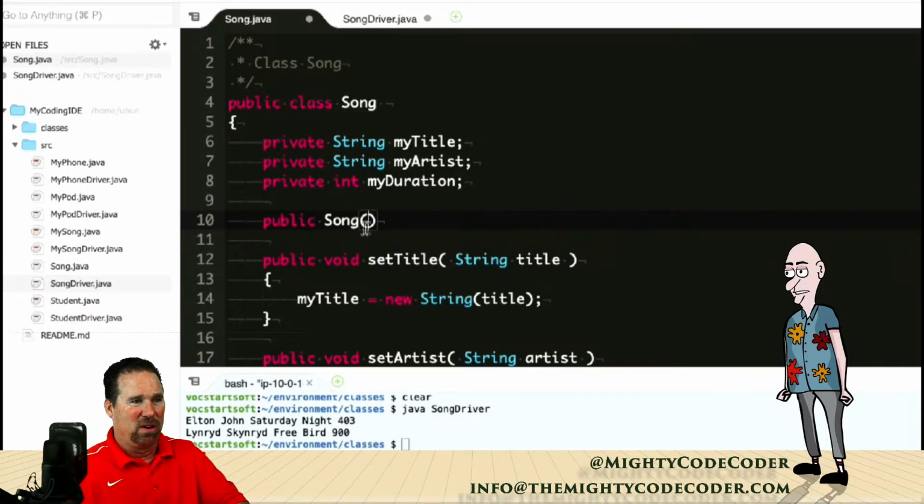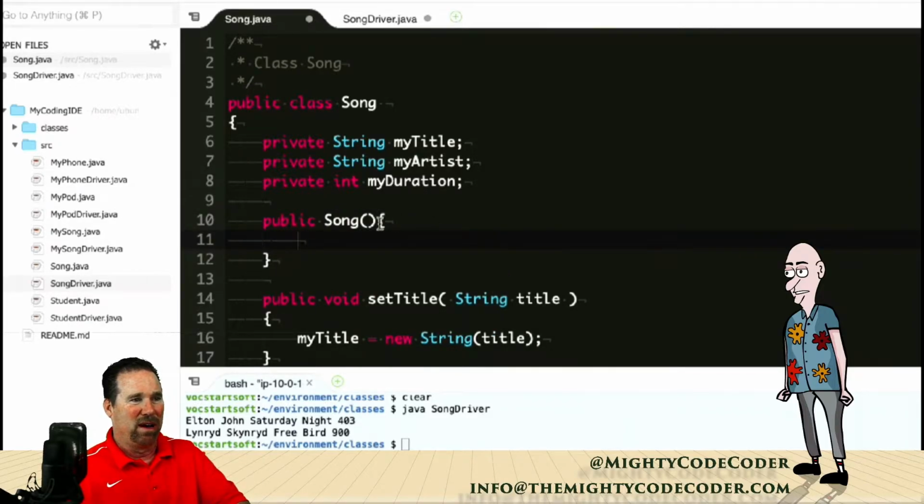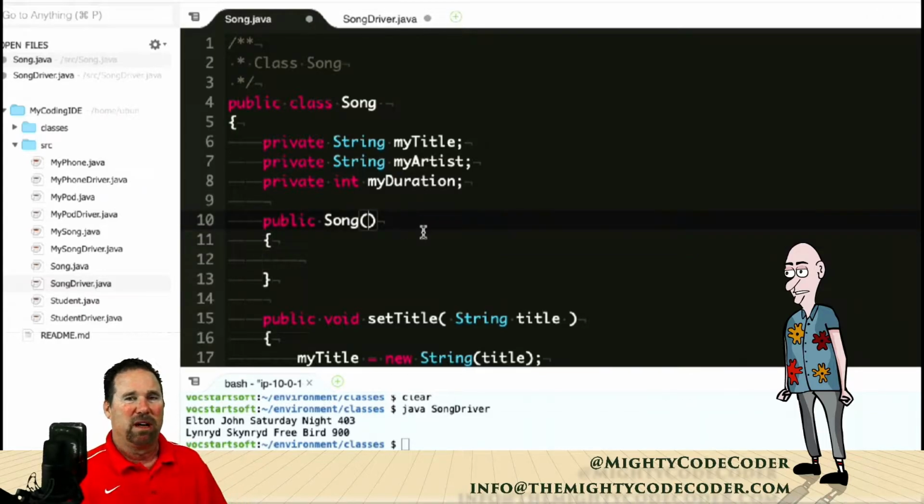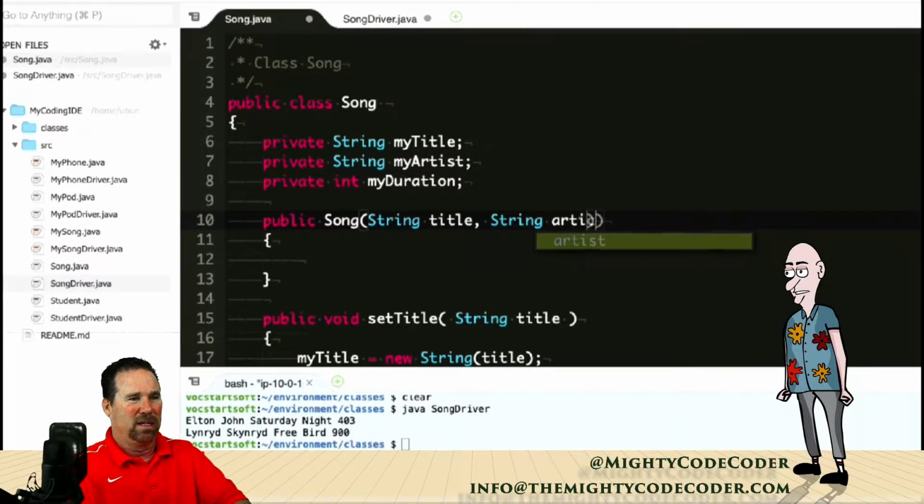All right, now the default constructor would be something like this. Okay, so it would have nothing in it. I'll bring this down here. But we're actually going to bring in some stuff. Remember, we're going to go title, artist, and duration. So let's go String title, String artist, and my duration will just be an integer.